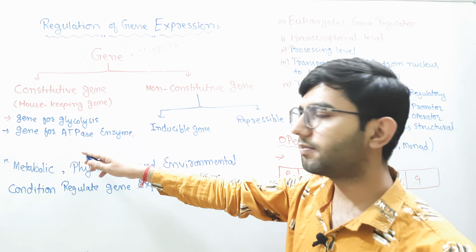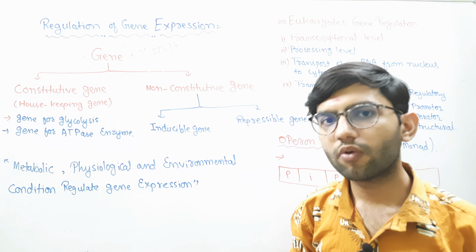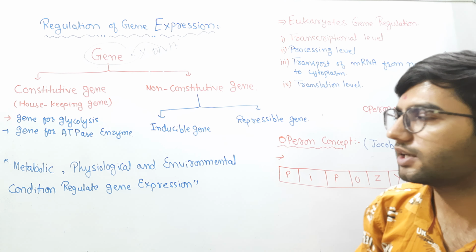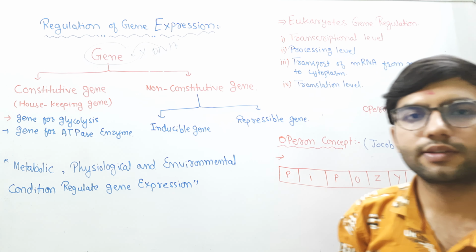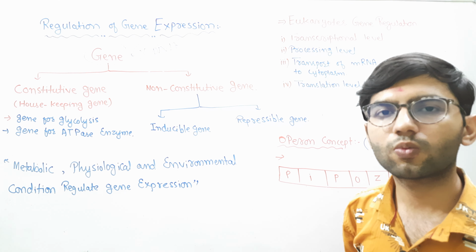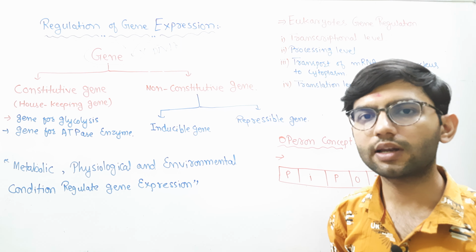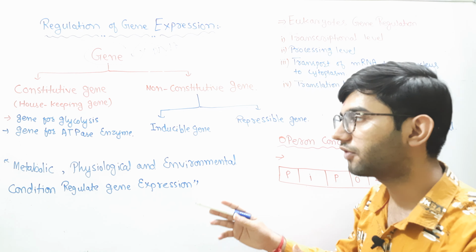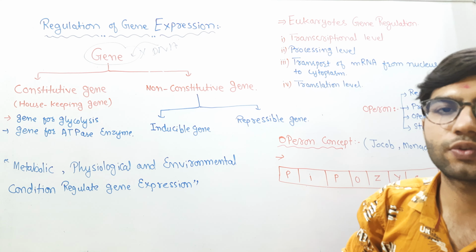Now as you know, ATP is responsible for any activity occurring inside our cells. We can generally call ATP the currency of our cells, responsible for creating any type of functioning. Further, the gene of glycolysis is responsible for the breakdown of glucose. Both of these genes are required continuously inside our body, hence they are continuously formed at the cellular level. In that way, the genes responsible for the formation of ATPase or glycolysis are continuously expressed, hence they are known as constitutive genes.